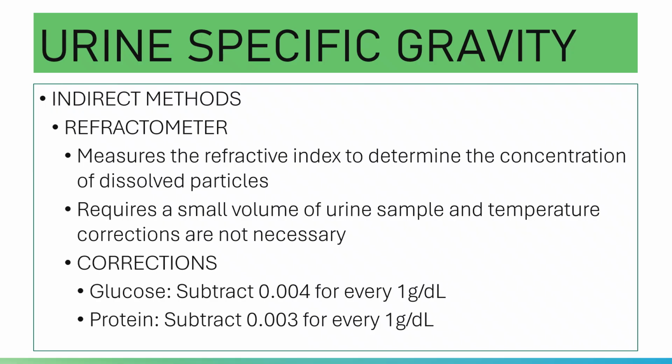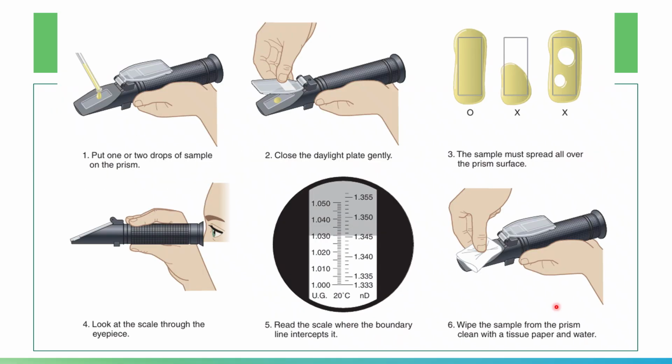After calibration, you do your testing of the specific gravity of urine using the refractometer. First, clean the surfaces of the cover and the prism with distilled water and a damp cloth, and allow them to dry.